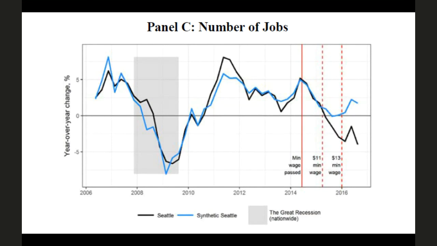On the other hand, if we look at number of jobs, we're going to see the same sort of pattern here. We're going to see that Seattle and synthetic Seattle look pretty similar before the minimum wage goes into effect, similar up to passage, similar up until the minimum wage actually goes into effect. And then there's a drop in the number of jobs in Seattle paying less than $19 an hour relative to the number of jobs in synthetic Seattle.